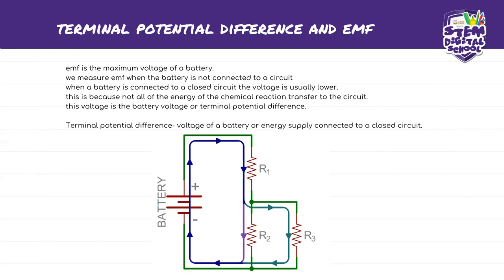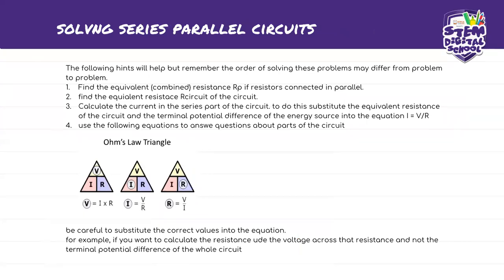But you'll see, guys, we are going to have some examples. So how do we solve the series parallel circuits? How do we get it right to make sure that we do the correct calculations so that we can get the correct answers? It says the following hints will help, but remember, the order of solving these problems may differ from problem to problem. You're going to see just now when we start doing our problems that they differ. It's not always the same procedure, but this one that I have right here is just a standard hint that you guys can use to understand the series parallel circuit.